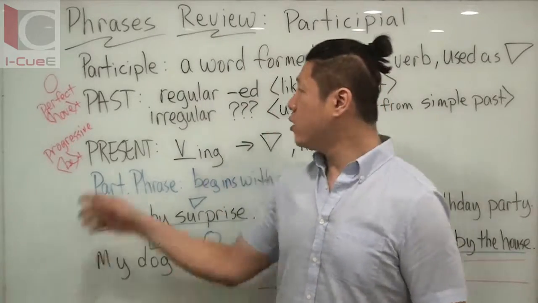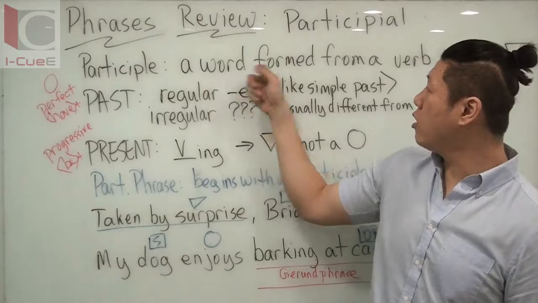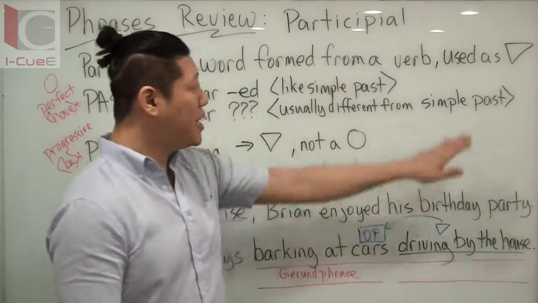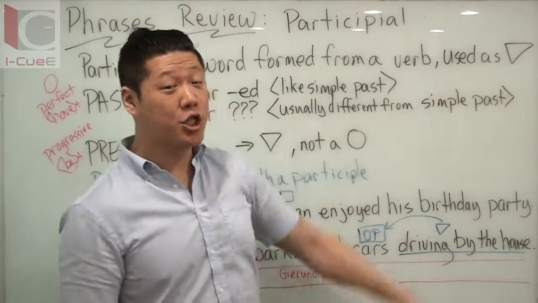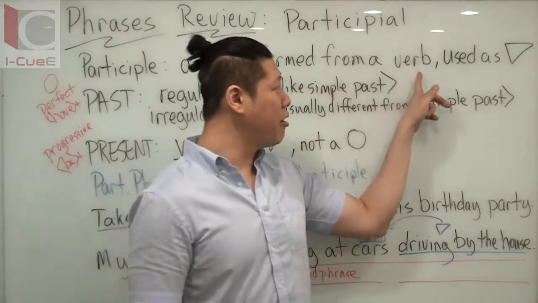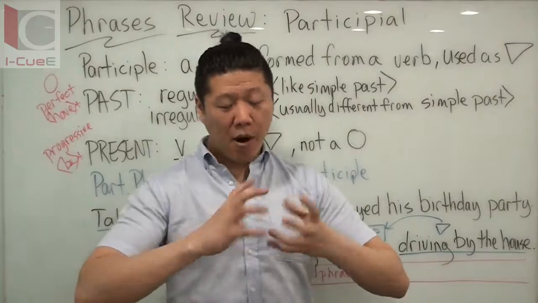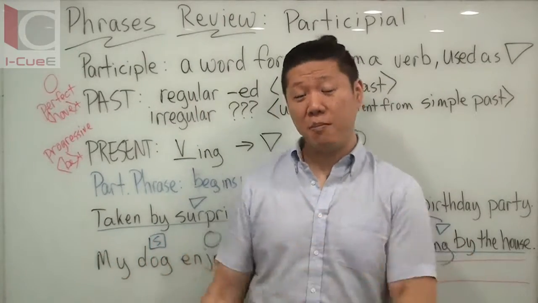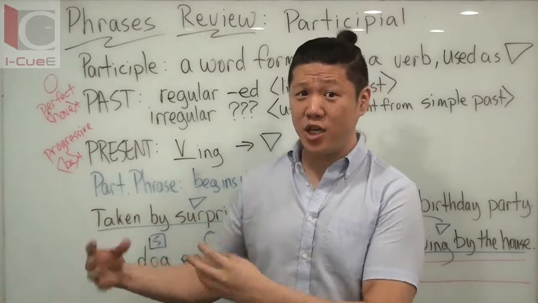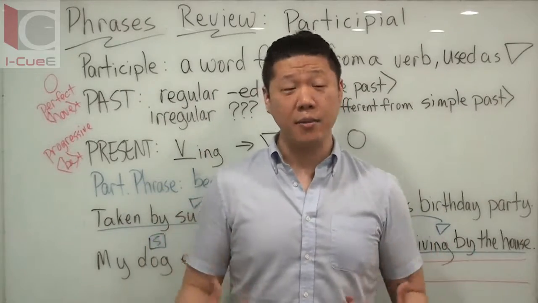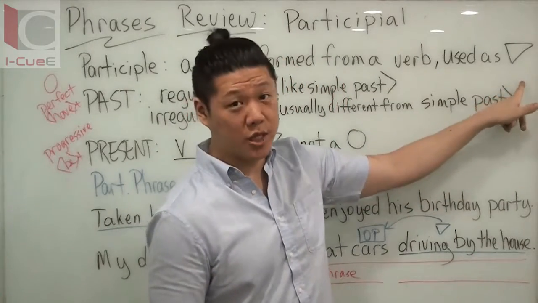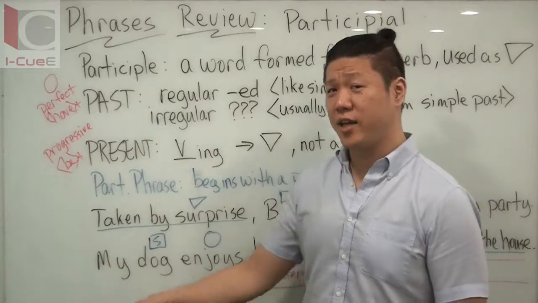That's the difference. So what is a participle? A participle is a word formed from a verb, but it's acting as an adjective. A gerund is a word formed from a verb, but is being used as a noun. But in the present participle, because it's verb ing, and because gerunds are also verb ing, they look exactly the same. It's just, again, how do we use it? And we'll see an example of that later on.